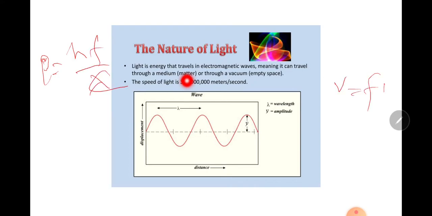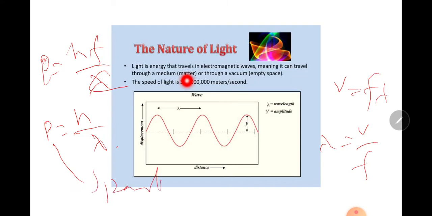V is equal to f lambda. Lambda is equal to v divided by f. So P is equal to h divided by lambda. So momentum is a particle property, and wavelength is a wave property.